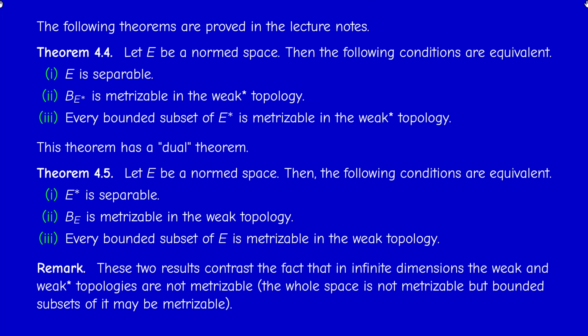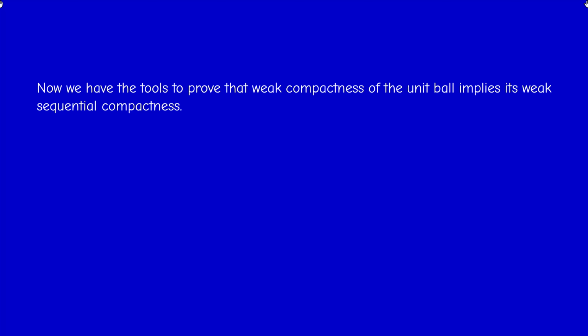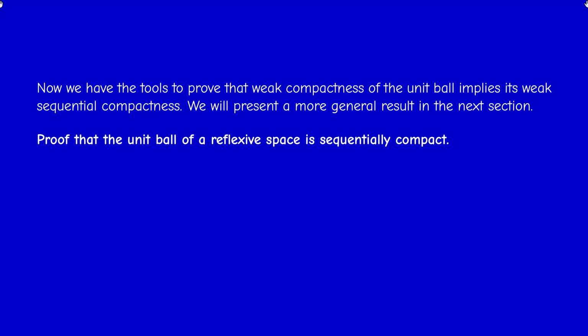Okay, and now having stated this, we can easily prove a remark that we made in a previous video, that in a reflexive space, the closed unit ball is not only weakly compact, but is weakly sequentially compact. This means that in a reflexive space, every bounded sequence has a weakly convergent subsequence, and this is a very practical result in analysis. This actually follows from the previous 2 results.